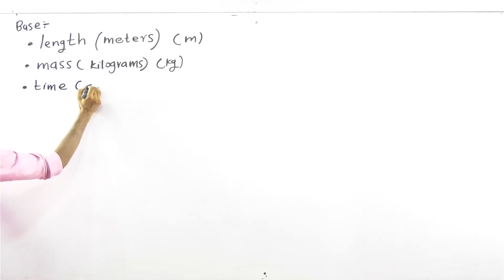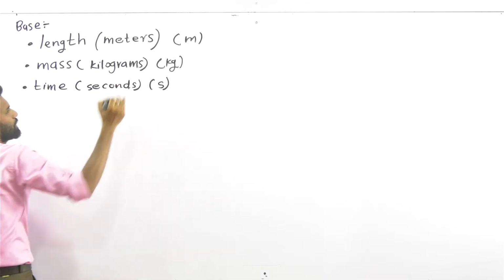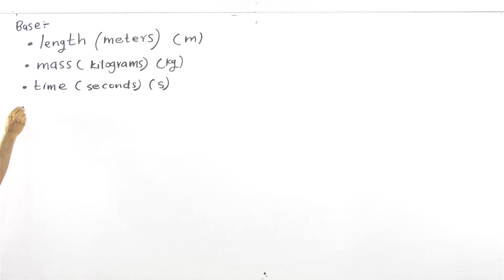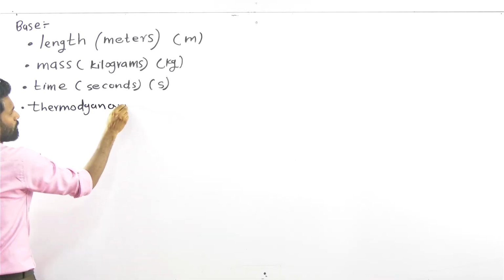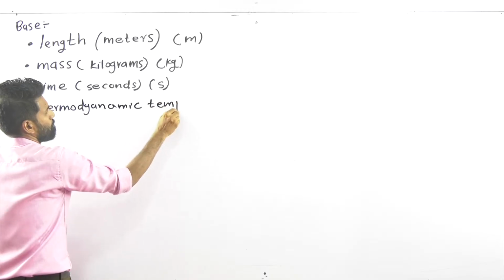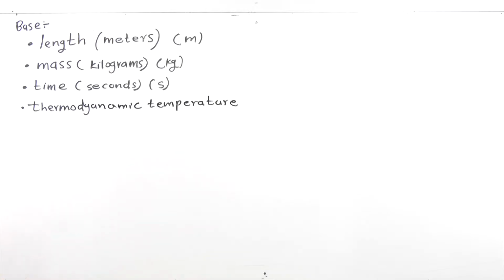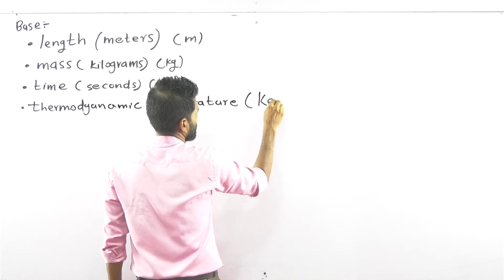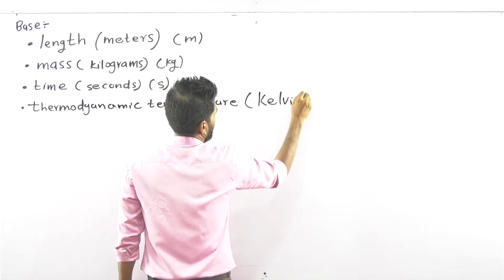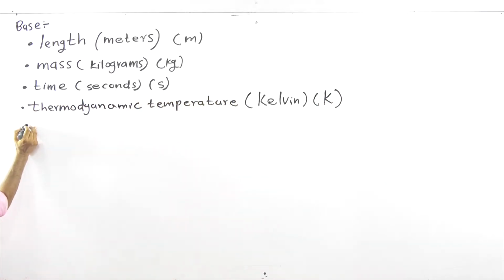Time is measured by seconds in the SI unit system, and the symbol is simple s. Thermodynamic temperature is measured by kelvins. It's the name of a scientist, so it's a capital. Kelvin, capital K is the symbol.